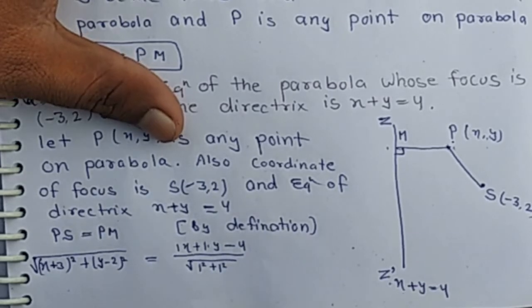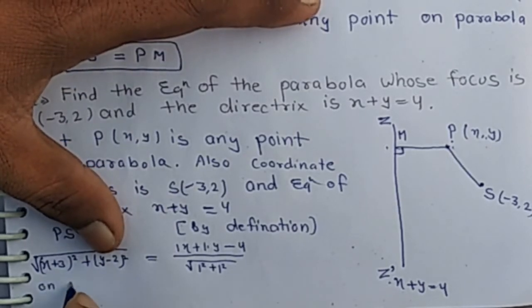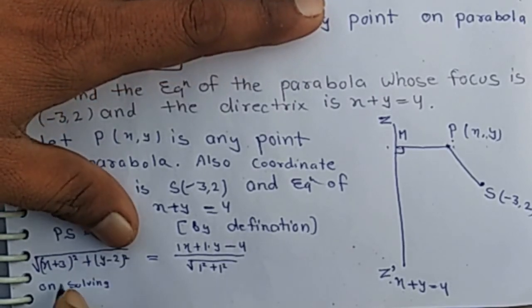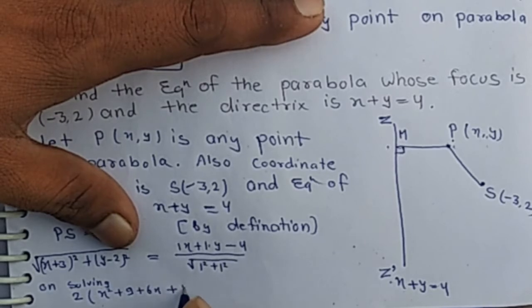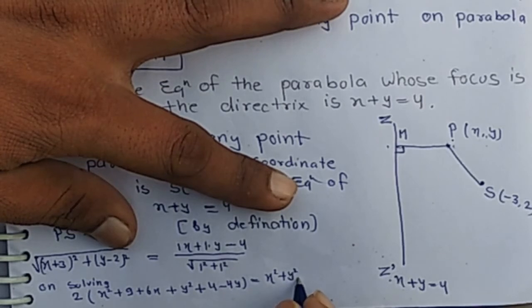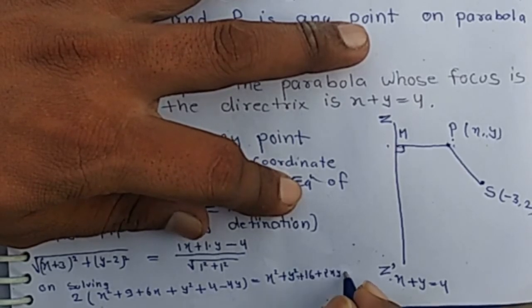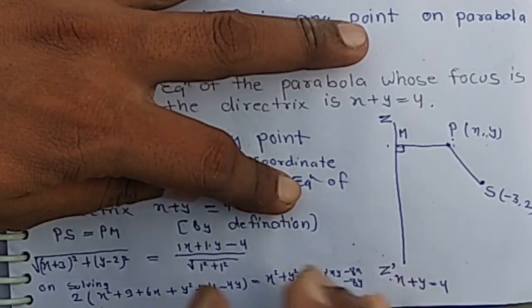Now squaring both sides, on solving we have 2 times x square plus 9 plus 6x plus y square plus 4 minus 4y equals x square plus y square plus 16 plus 2xy minus 8x minus 8y. Now shift this to the LHS.